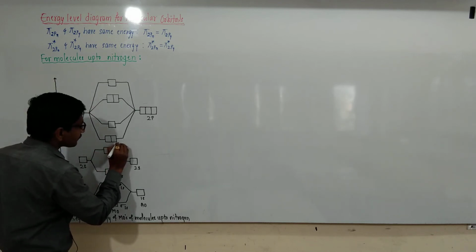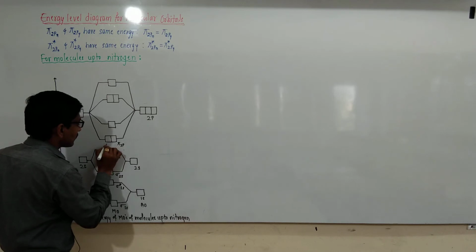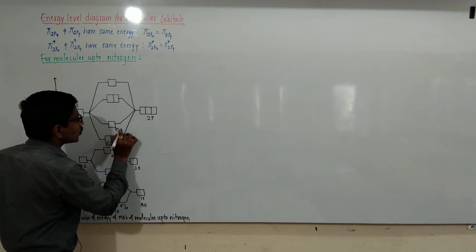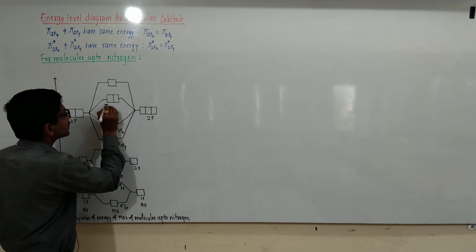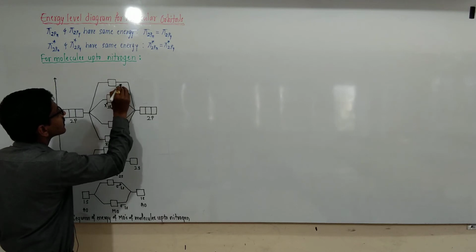This is pi 2px and pi 2py. This is sigma 2pz. These are anti-bonding: pi star 2px, pi star 2py. This is sigma star 2pz.